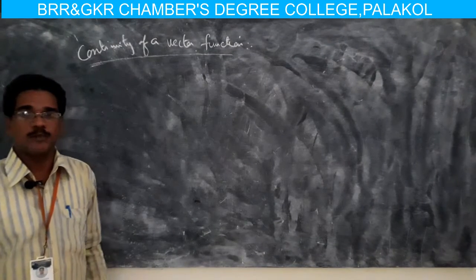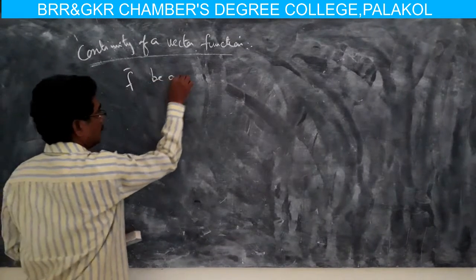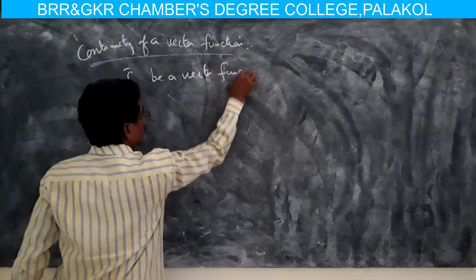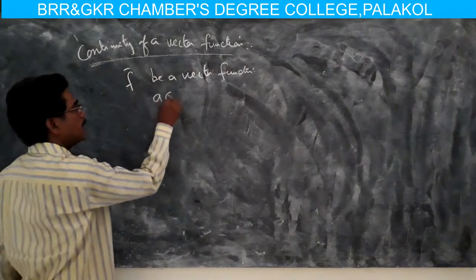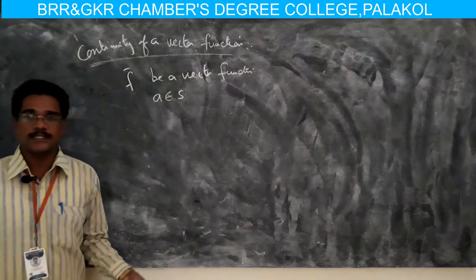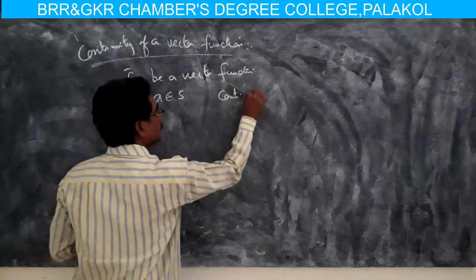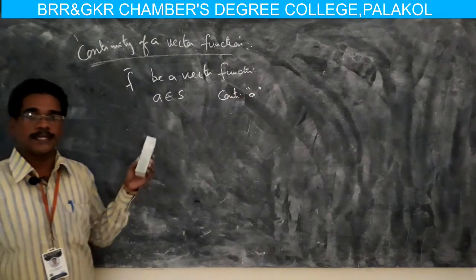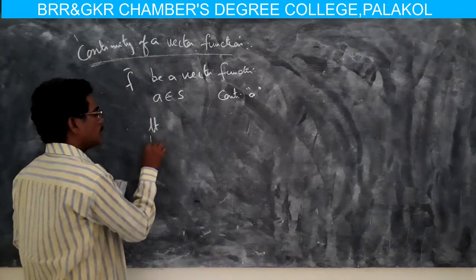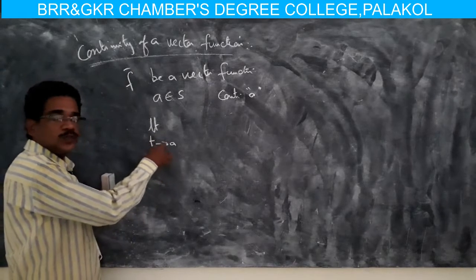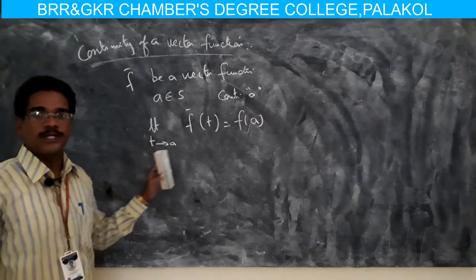Let f be a vector function with domain S, and a belongs to S. Then f is said to be continuous at a if limit t tends to a of f of t is equal to f of a.